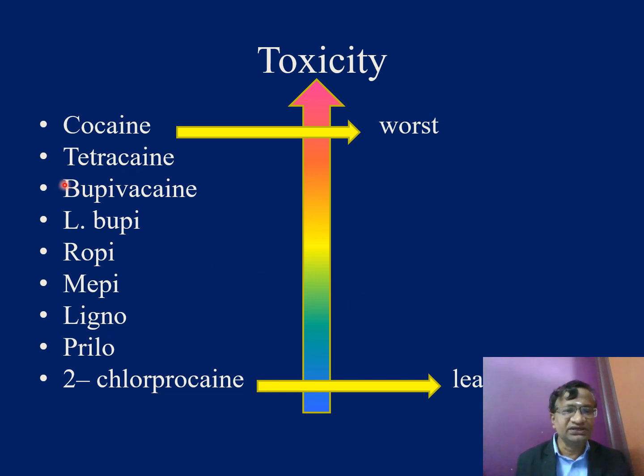Now here you see what are the drugs we use. We use these three. Cocaine and tetracaine we don't use. Bupivacaine, levobupivacaine, ropivacaine and lignocaine. Of these, lignocaine is least and bupivacaine is most. This is the graph or the figure we should be keeping in mind. Bupivacaine is the worst for us, lignocaine is least. Levobupivacaine and ropivacaine are next to each other.